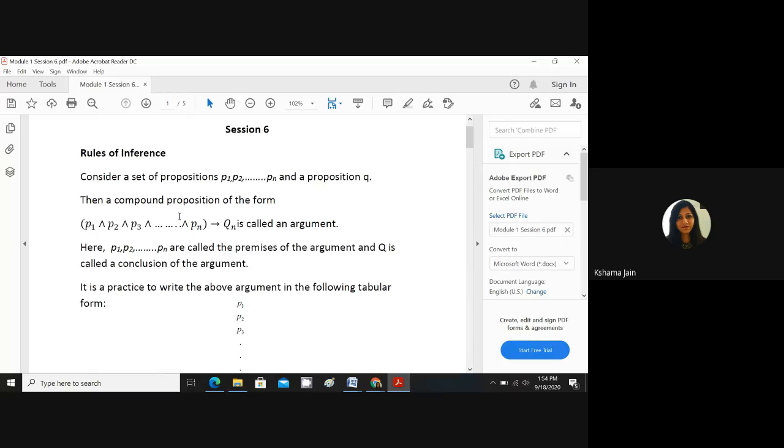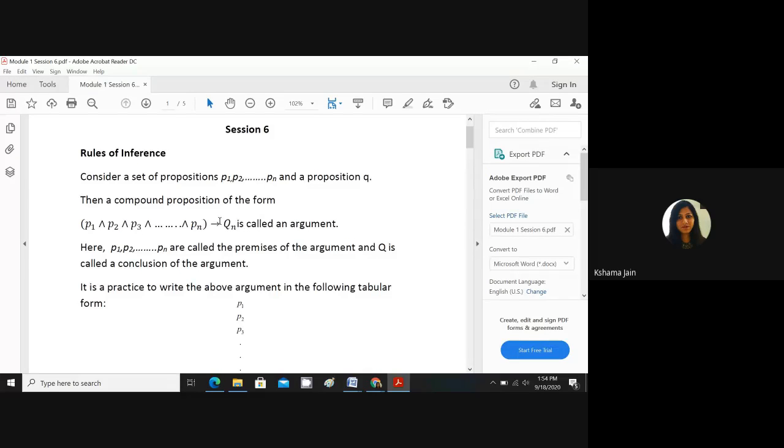So this type of statement is called an argument, where you have conditions which imply a conclusion, and the condition has a number of propositions connected with the conjunction connective. Okay, so that is called an argument.